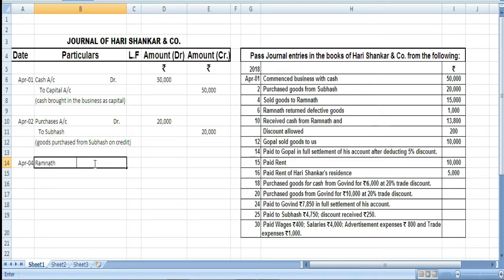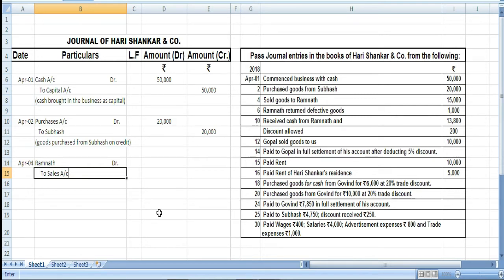So we will write here Ramnath debit, and we will write to sales account, because sales account comes from the nominal account, and according to the nominal account the incomes are supposed to be on credit. Okay.